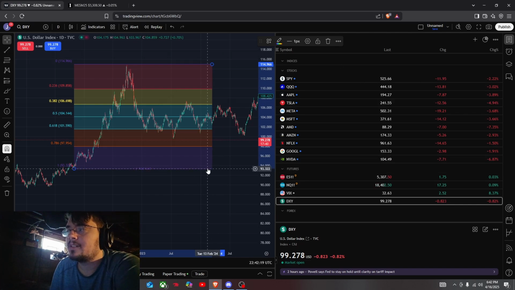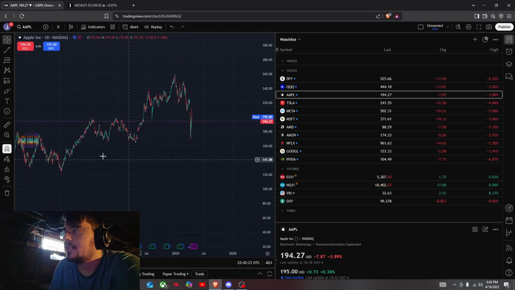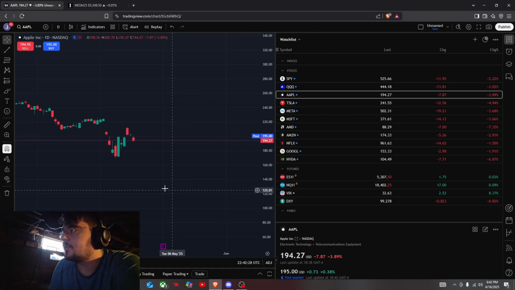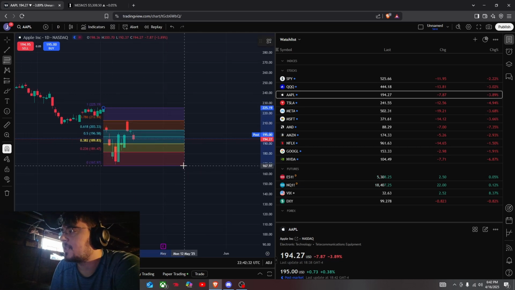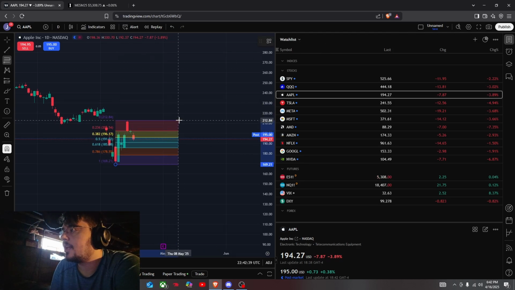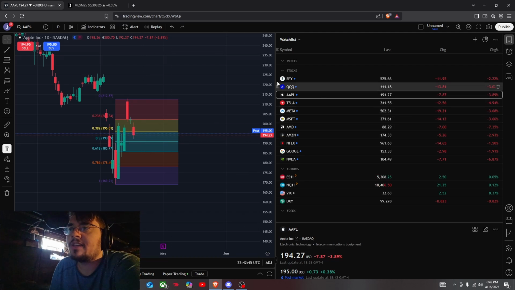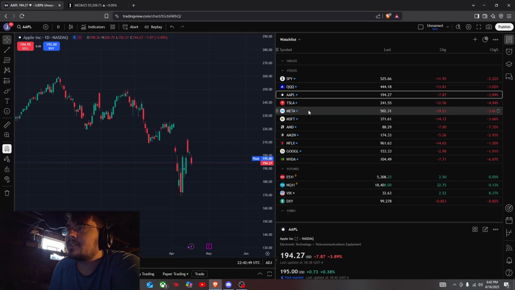I guess I can go over just a couple more real quick. Let's just do Apple real quick. Apple, again, not really looking the greatest. Kind of range bound, doing the same thing as SPY. So resistance for Apple is at this 213 level. Support would be at about 188. So again, we'll just have to wait and see what the market wants to do.